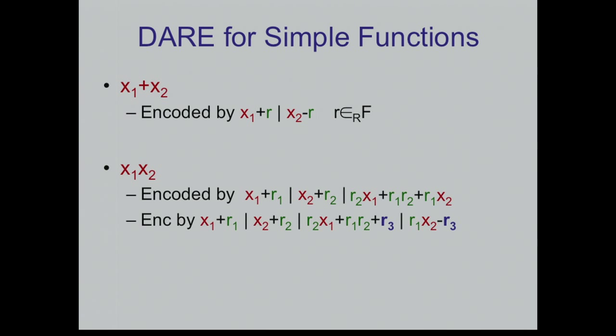We can take this last entry and break it into two, like we did here. Let's add a new random input and break this thing into plus R3, minus R3. It's not hard to prove directly that this is an encoding of the original thing, but let me show you how to use these properties nicely in order to prove it. We know that these two guys encode this thing, as we already proved.